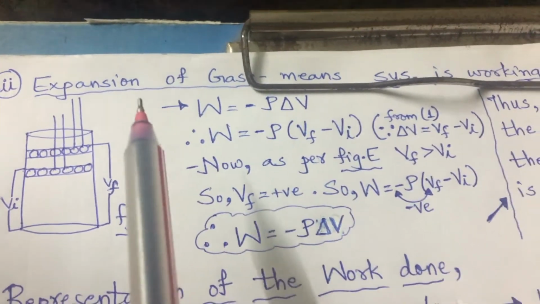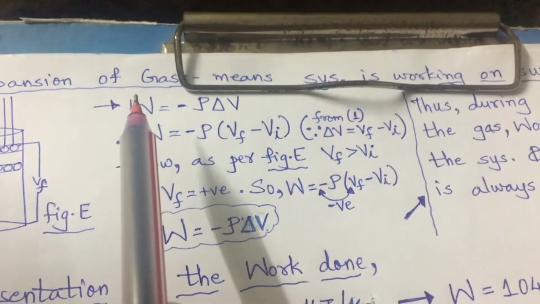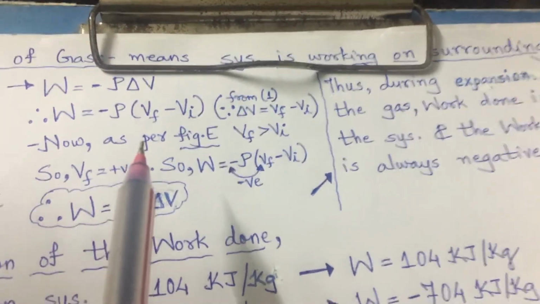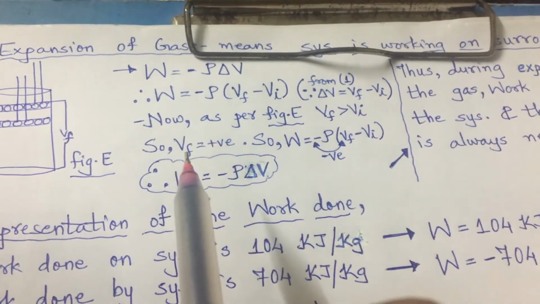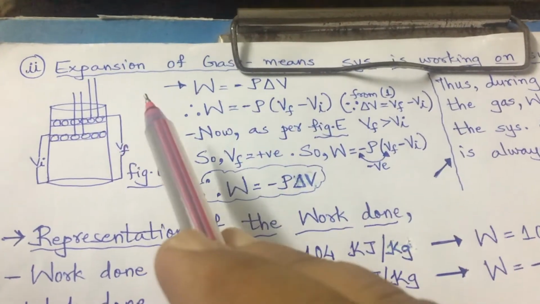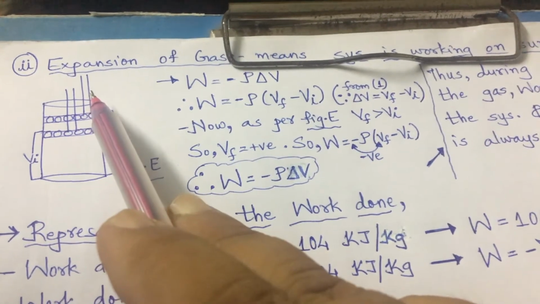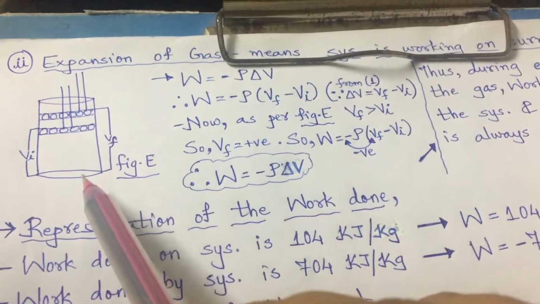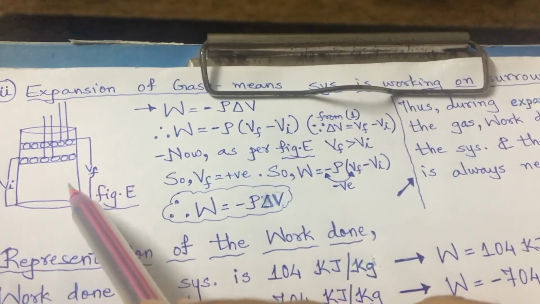Now let us consider the second case of the pressure-volume work, which is expansion of gas, meaning the system is working on the surroundings. The first was compression of gas, which means work is done on the system. Here the system is working on the surroundings, that means the piston is in the opposite direction. In compression, the piston went downwards into the container. Now the piston will move upward.